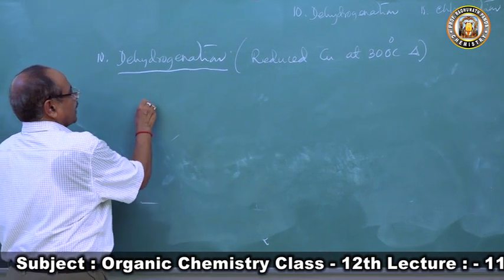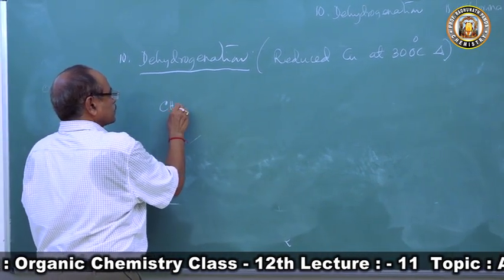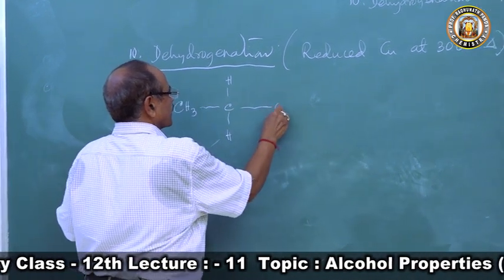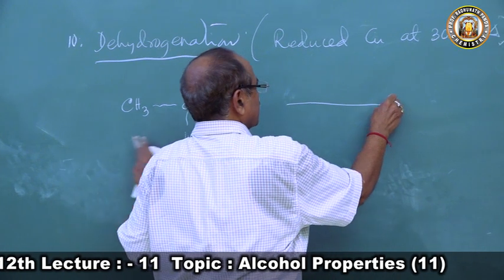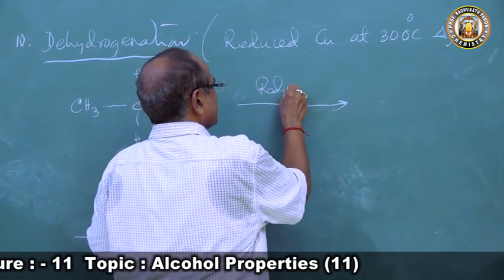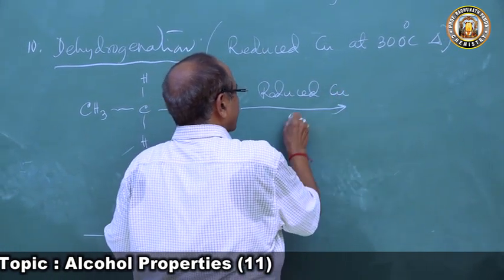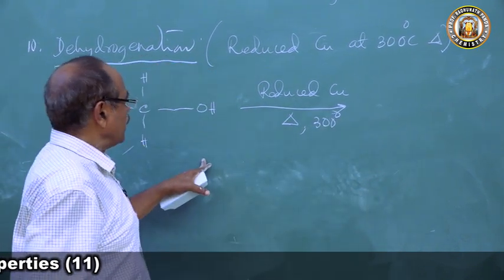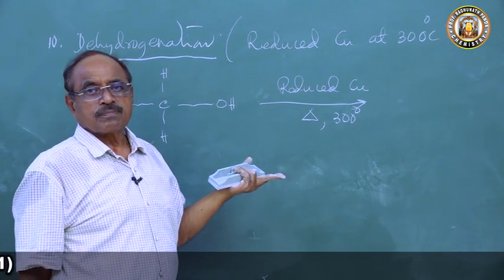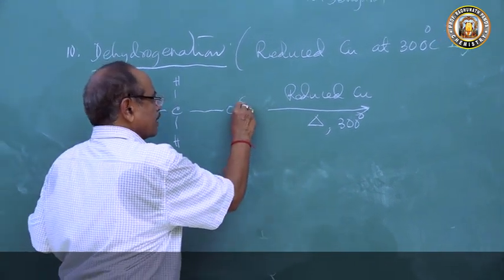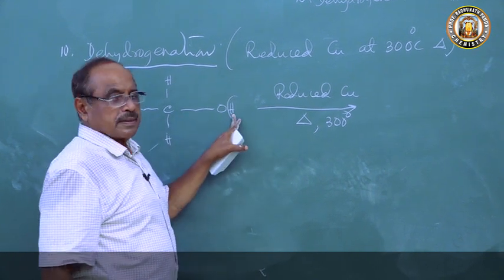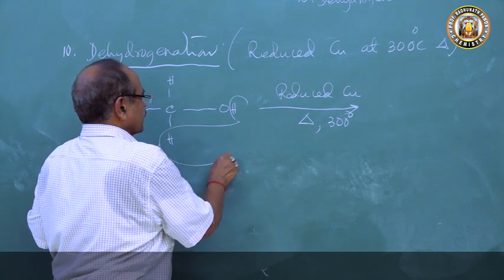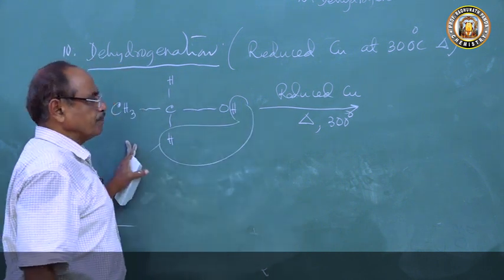Now let's come to ethyl alcohol. Let us take CH3CH2OH, ethyl alcohol. We are treating it with reduced copper, meaning the copper atom with 1 unpaired electron, and it is heated to 300 degrees centigrade. What will it do? It will remove a hydrogen atom. Which hydrogen atom? This hydrogen atom is active. This hydrogen atom and another hydrogen atom go as a molecule of hydrogen.